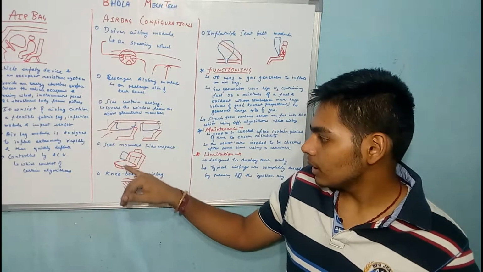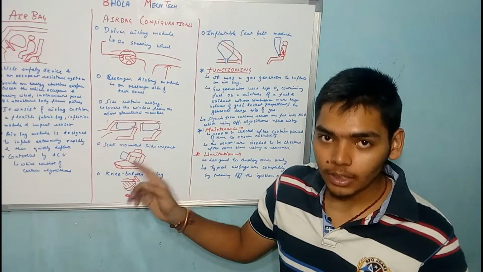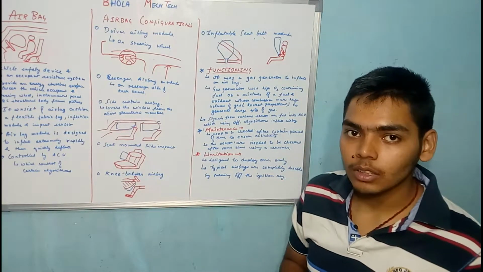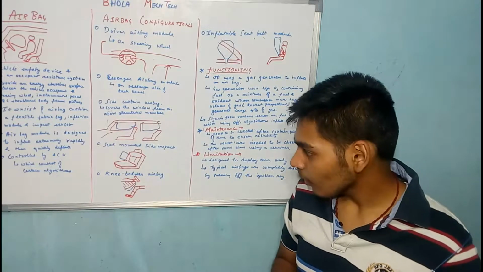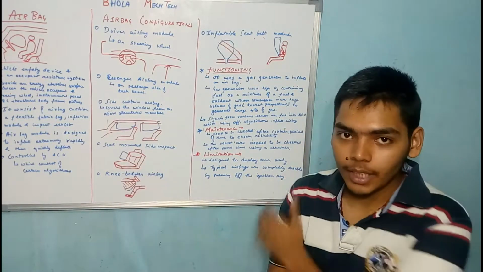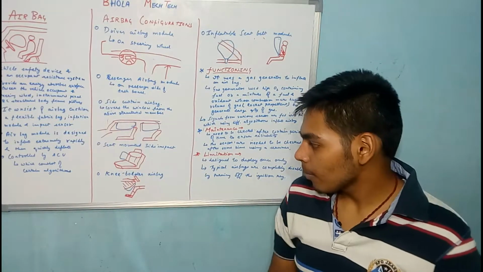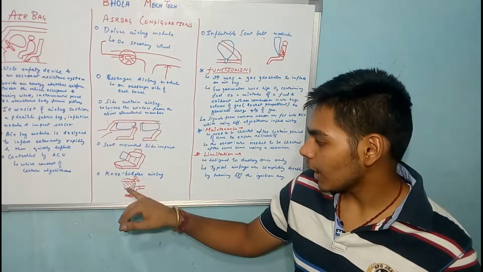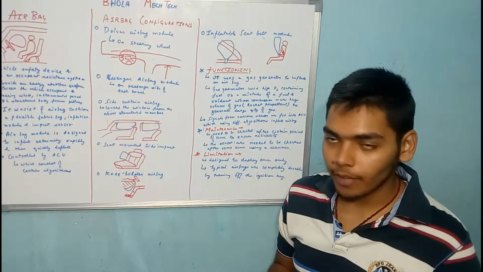These are present on the side of the seat from where the force of impact is supposed to come. So these protect the sideways of a passenger.